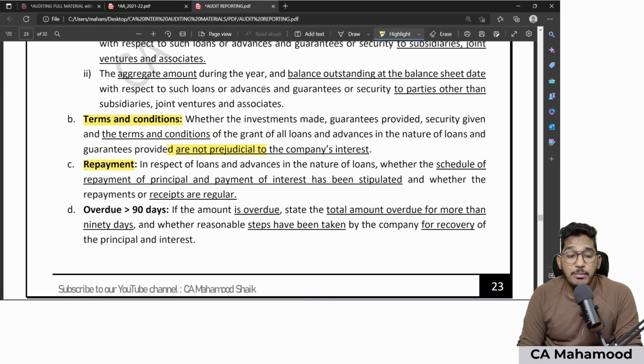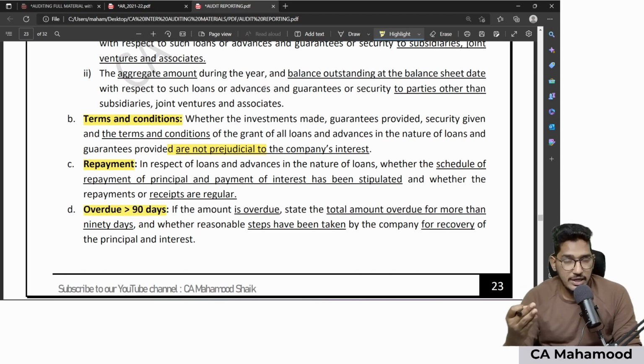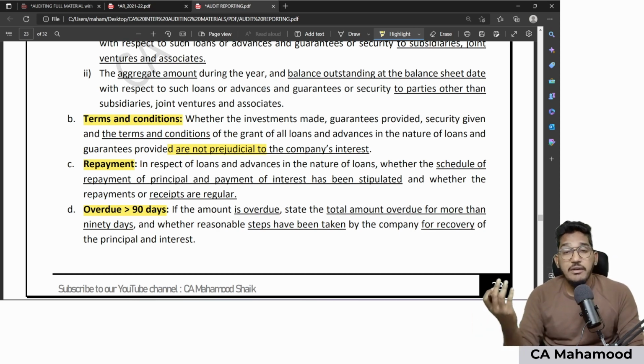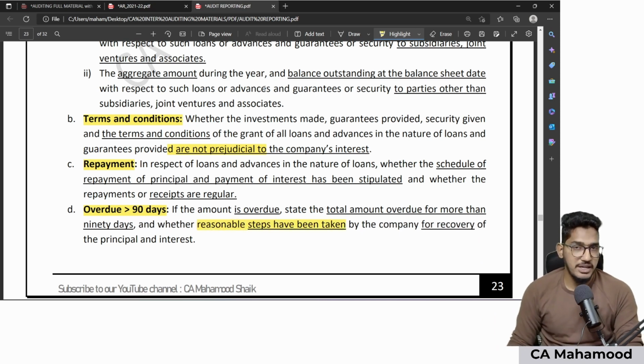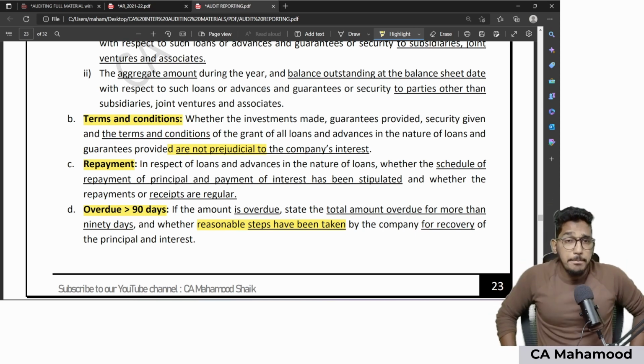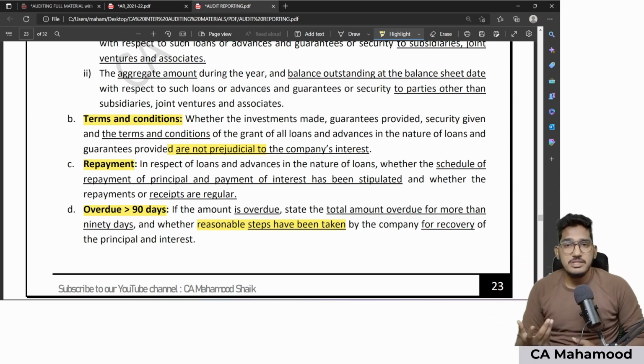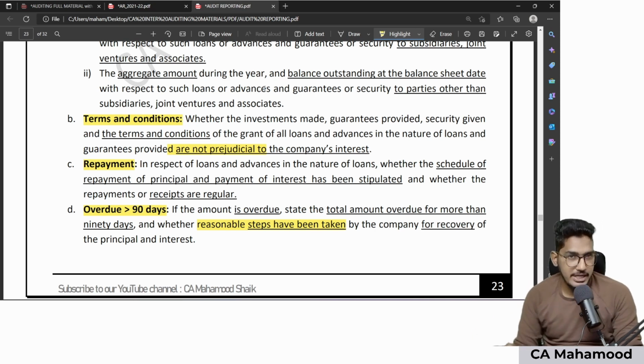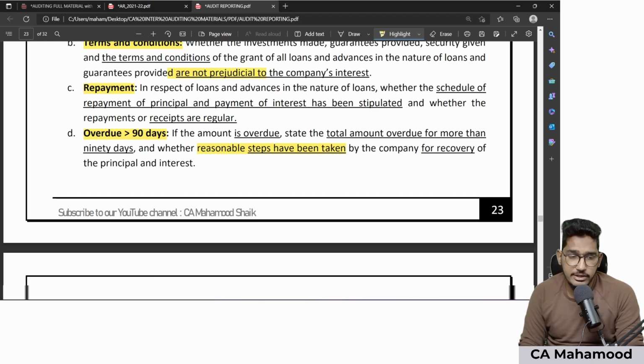And if any amount remains overdue for more than 90 days. If your client has given a loan to another party and if the other party is not repaying the loan, if it has remained overdue for more than 90 days, I need to check whether management has taken reasonable steps for recovery of the principal and interest. Whether the company has taken reasonable steps for what? For recovery of principal and interest. What could be reasonable steps? Selling the security, filing a case on them, etc. Whatever it is, I need to check whether reasonable steps are taken by the management for recovery or not.